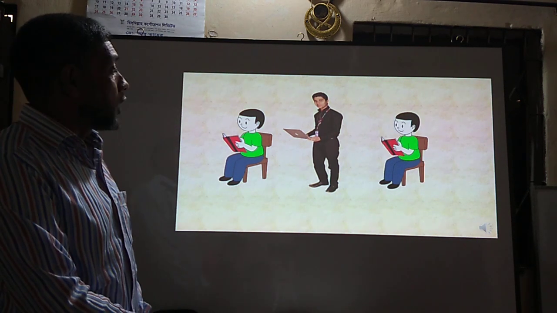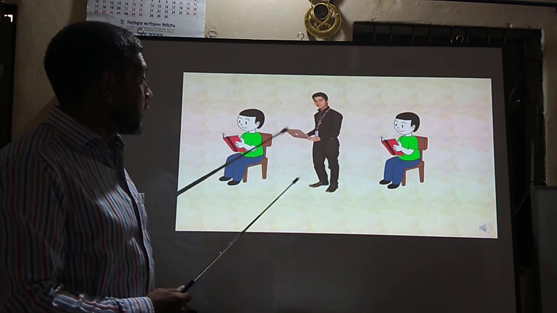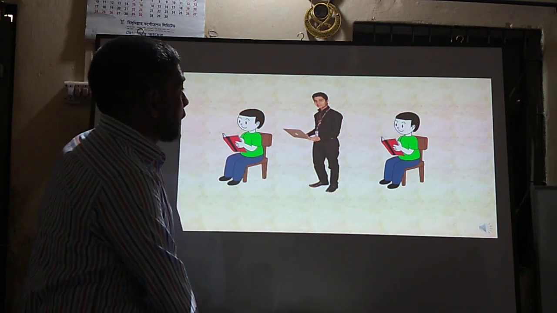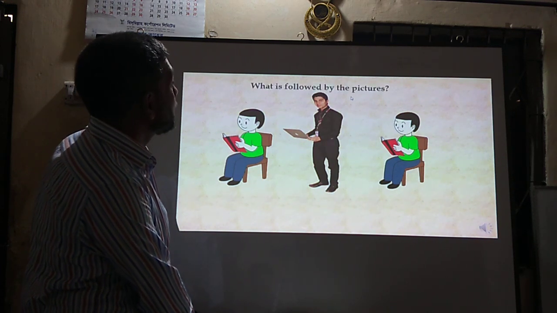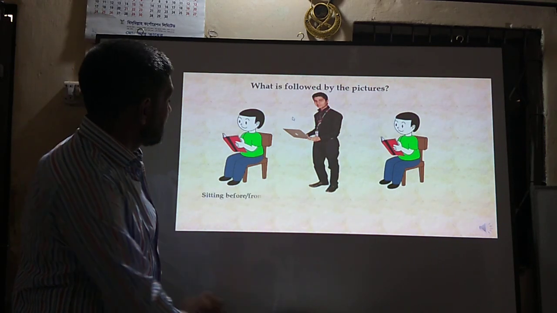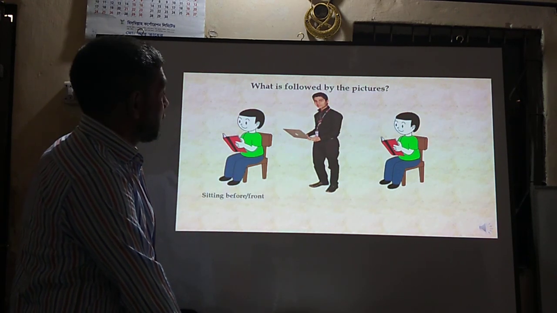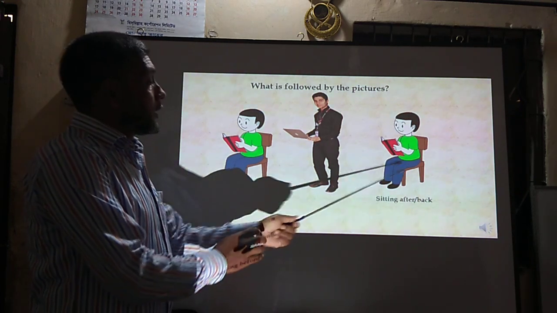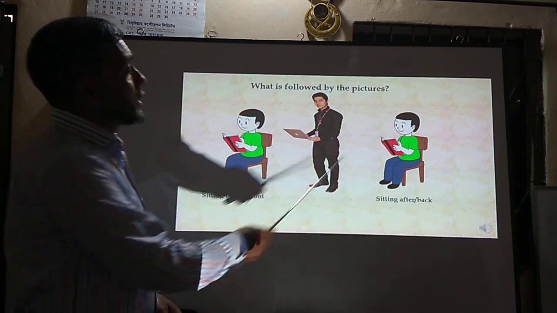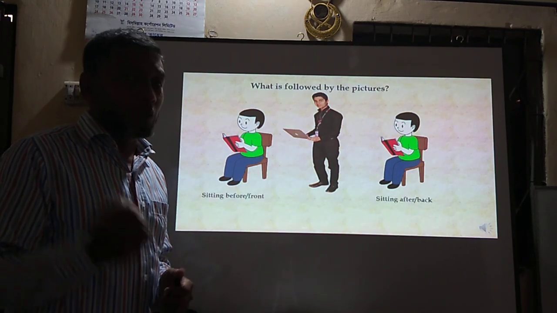So in this picture, what can we see? One is standing here, someone is in front of him, and someone is backwards of him. So he is sitting before or in front of him, and he is sitting after or back of him. So someone is in front of and someone is backward. So we have to guess what I am going to teach you today.